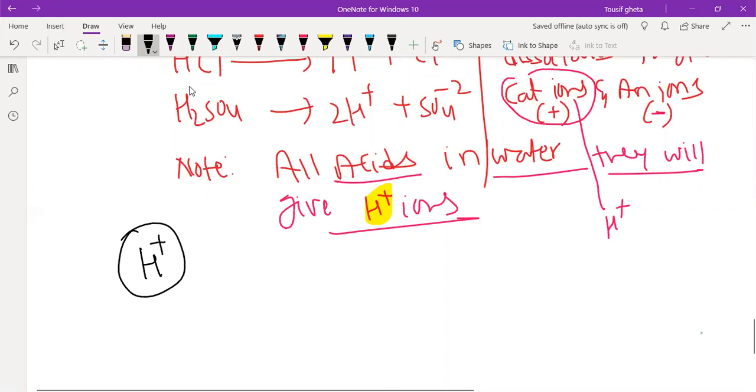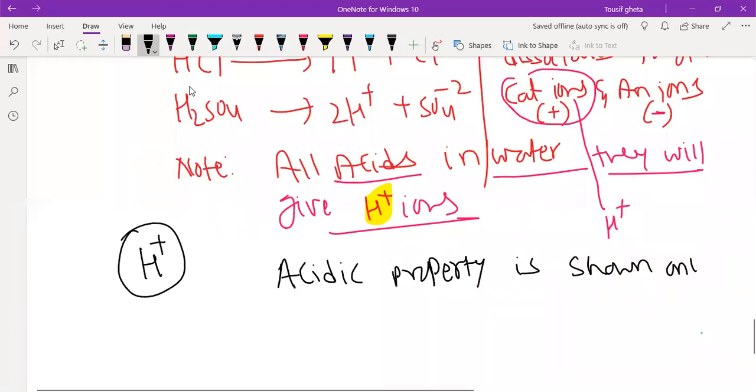And remember, acidic property is shown only when H plus ions are produced. This is very important.